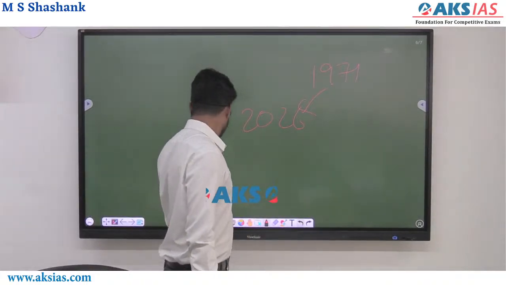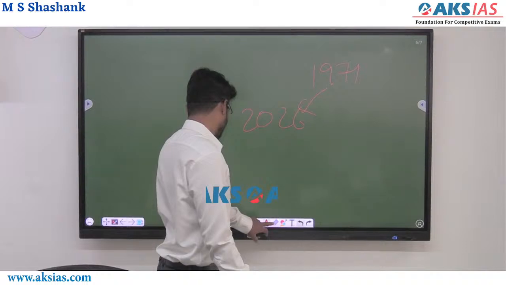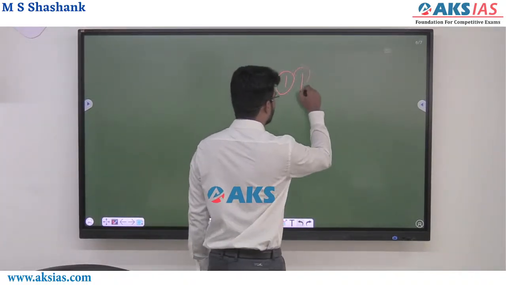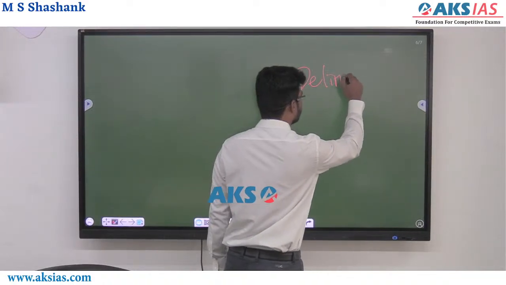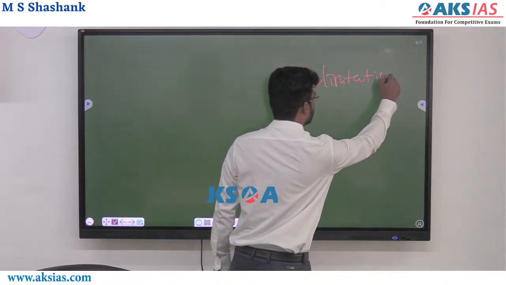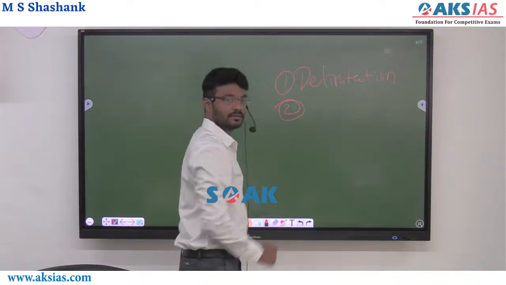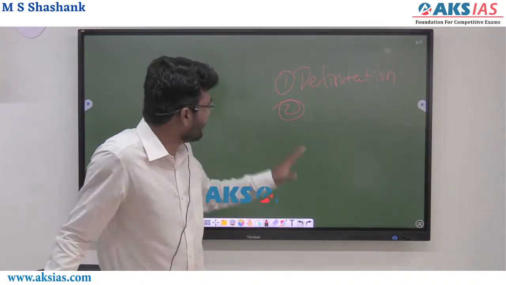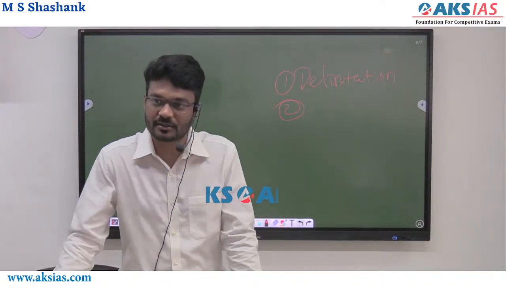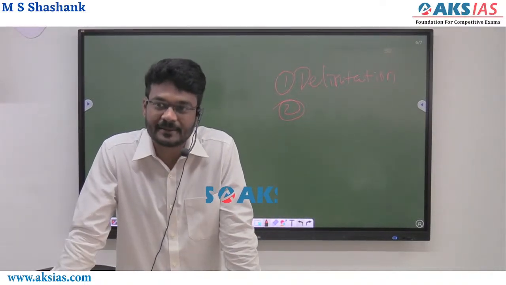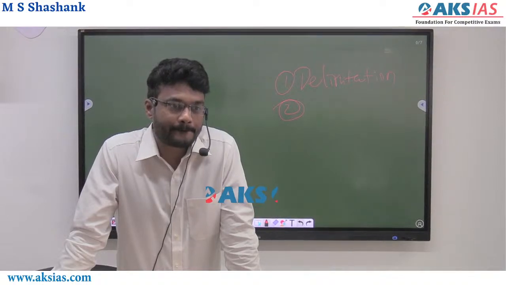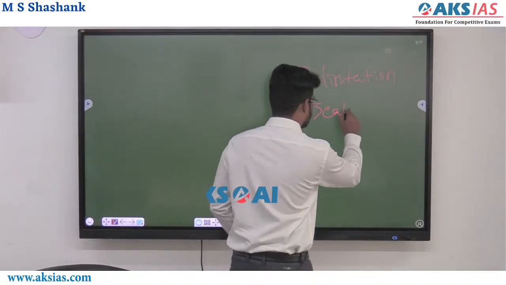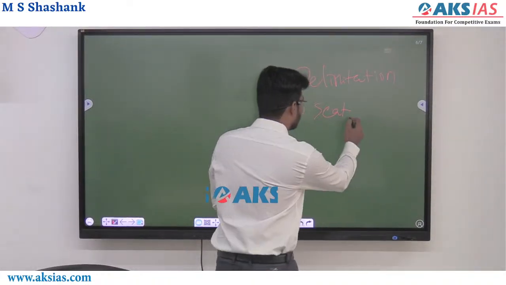So the first exercise is delimitation. Okay, right. So what is the next exercise? As an administrator, what do you do? The next step. First, we have divided the entire country into constituencies. Now, next. Next is seats distribution.